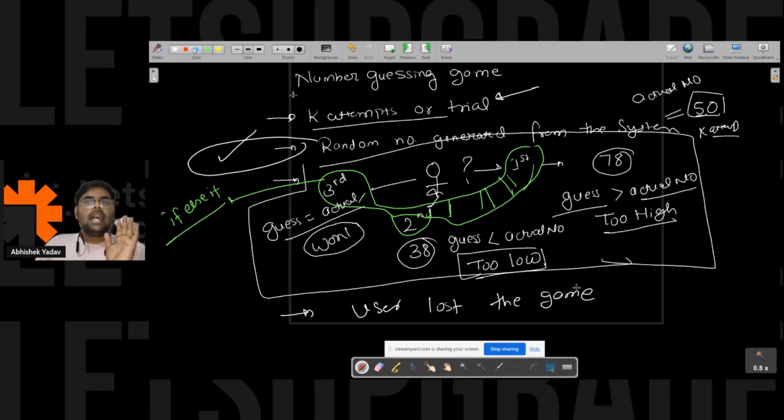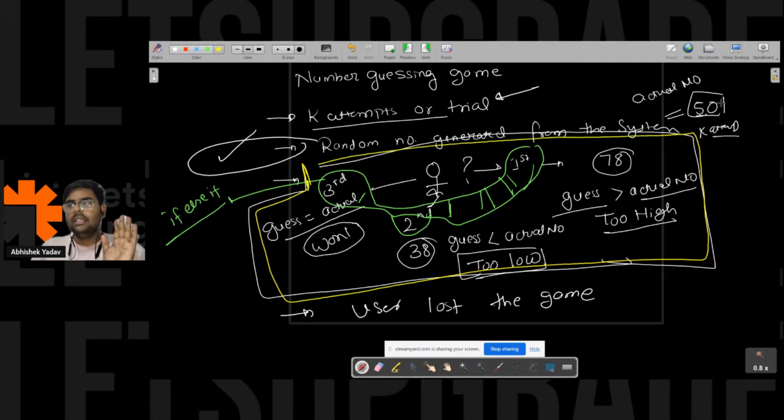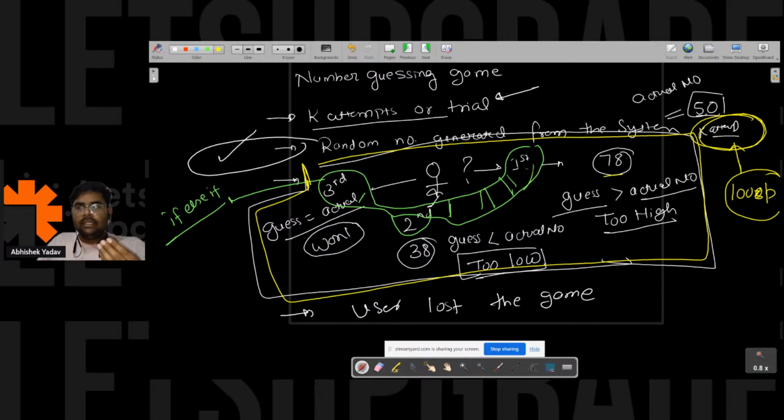Everyone is getting that point. After that, you can see one more thing: you have to repeat this whole code k times. So what you can do is use a loop to tackle this part. So I know that to tackle the k attempts or trials, I can use a loop, and to tackle either this case or this case, I can use if else if, right? Everyone, yes or no? So I am getting some idea here, right?